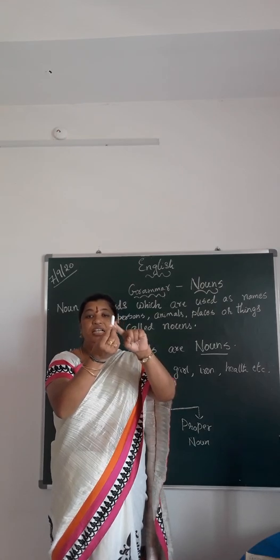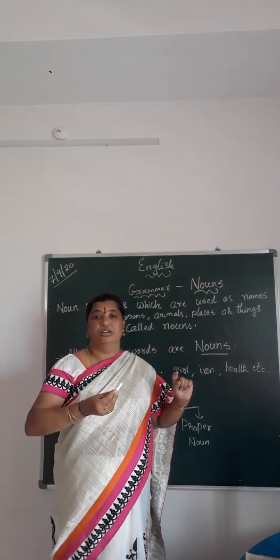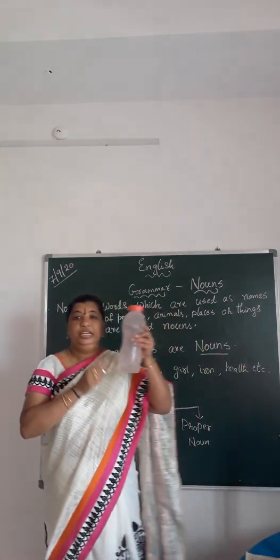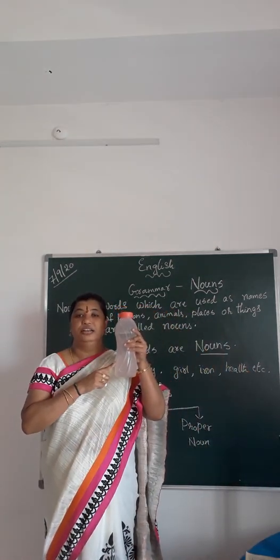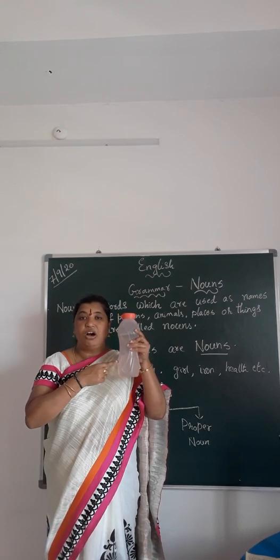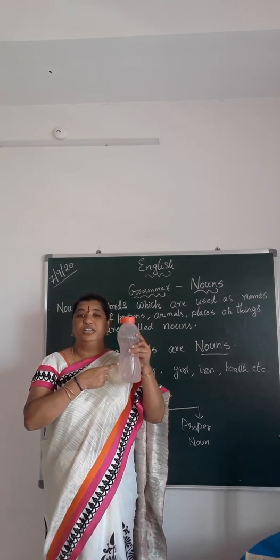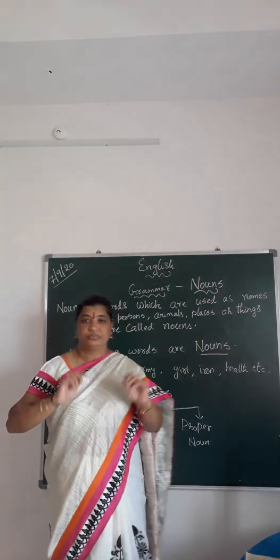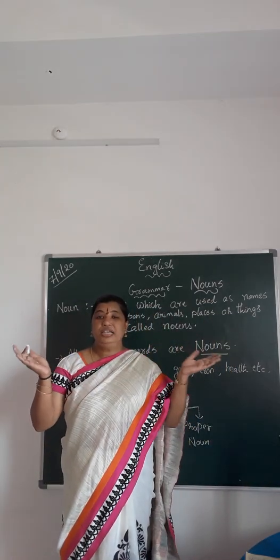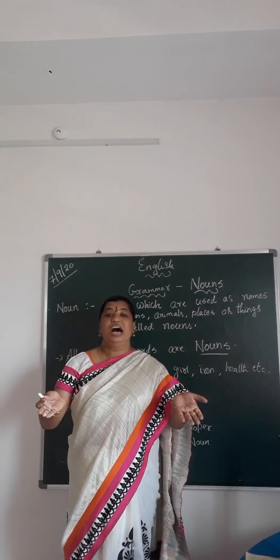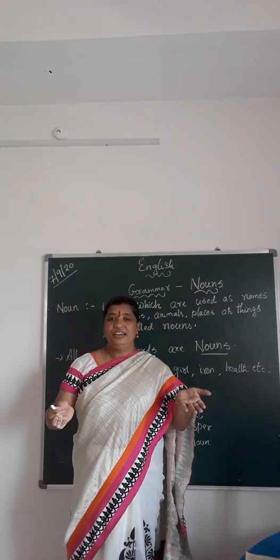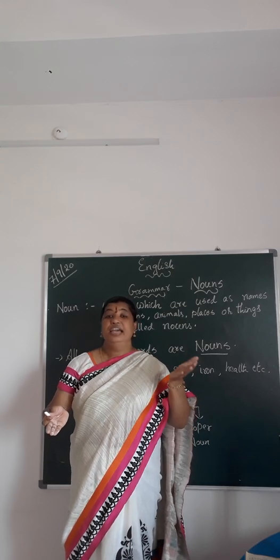Then I give this the name of a water bottle. So I am naming all the things around me. So all the naming words are nothing but the nouns. I hope you have understood, children.